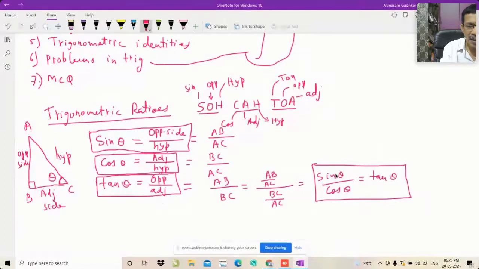And the fourth formula you have to remember is tan theta is equal to sine theta upon cos theta. These are the four formulae that you have to remember now, and in tomorrow's class I will ask you and you will have to give the correct answer of all this. And now the question comes: how to remember SOHCAHTOA?